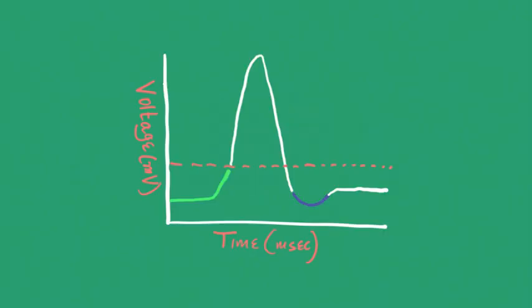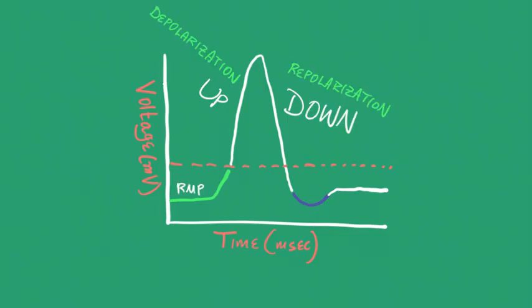Now let's review the terms related to an action potential. Here we have an action potential of a neuron. When the voltage goes up, we call it depolarization. And when the voltage goes down, we call it repolarization.